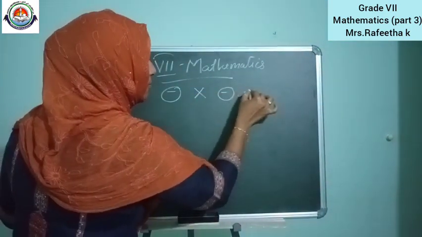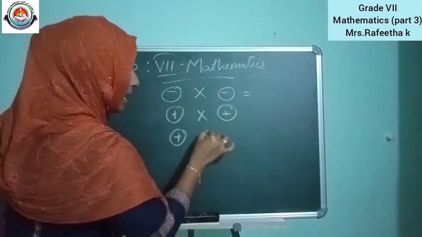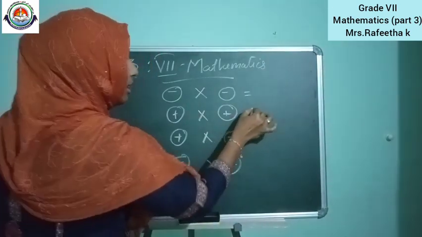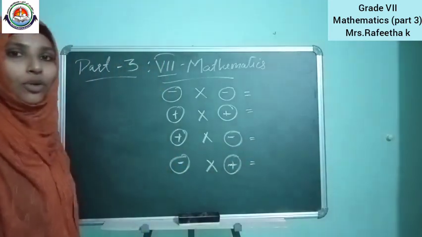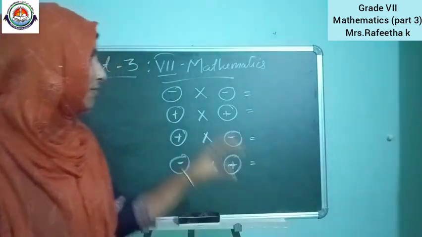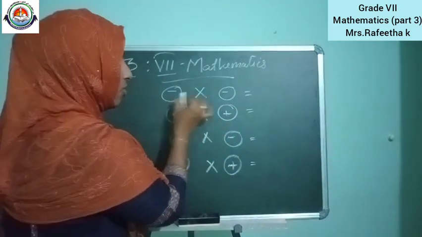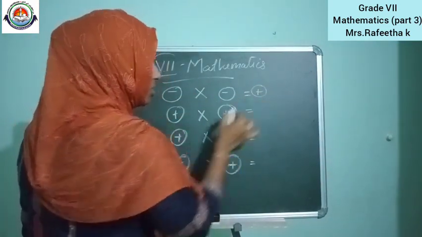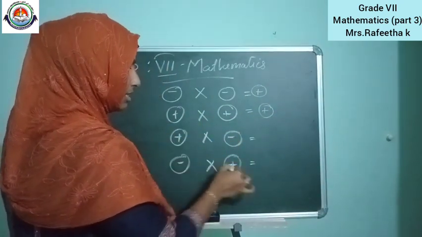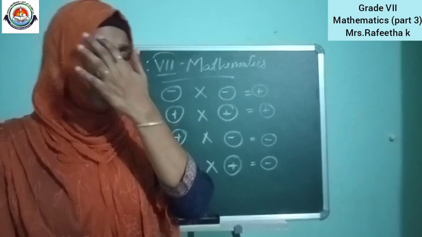If negative is multiplied with negative, positive with positive, positive with negative, and negative with positive, without looking at your notebook, how many of you can say what will be the sign of the answers? Anybody? If same signs are multiplied, the answer will be positive. Here also same signs, so the answer is positive. And here are opposite signs, here also opposite signs, so the answer is negative. We have studied that in the last part.